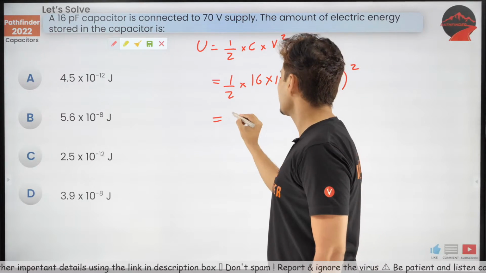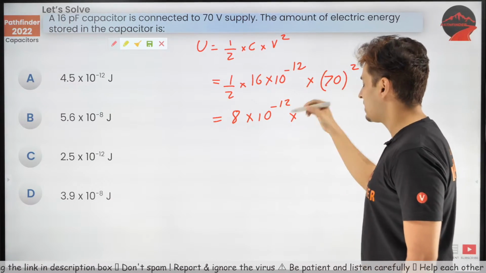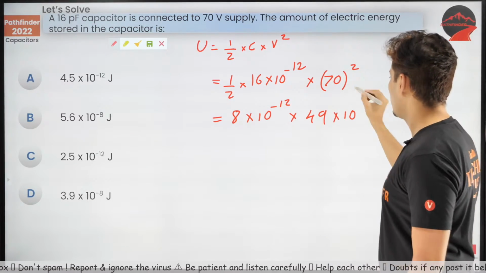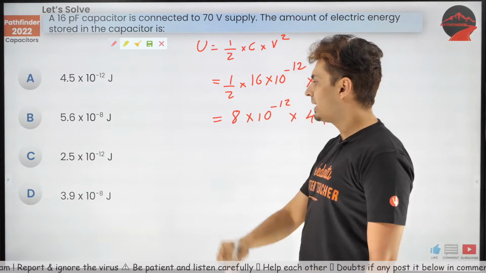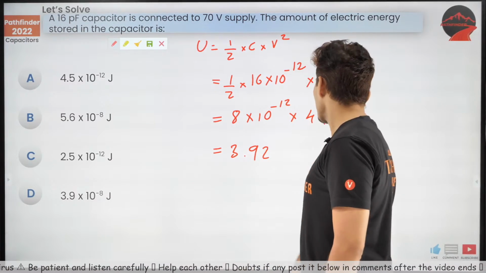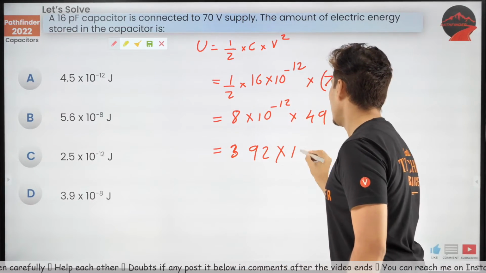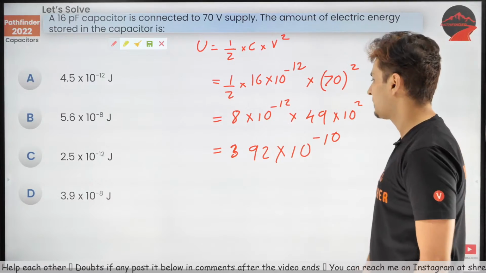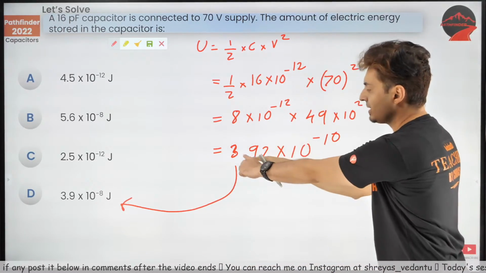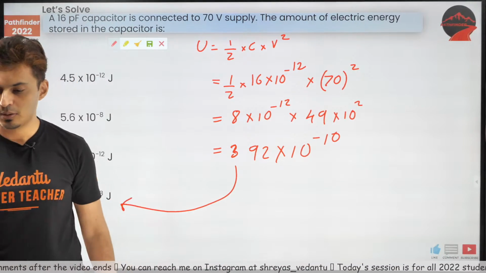Well, 16 and 2 goes, this will become 8 and this will become 10 to the power minus 12, and this is 70 square. 70 square, guys, you can write it as 49 into 10 to the power 2, correct? Now 49 into 8, well, that's going to be 3.92. Okay, actually 392, guys. 392 into 10 to the power minus 10, which is approximately this value. You can shift the powers and make it 3.92. Option D. Beautiful.